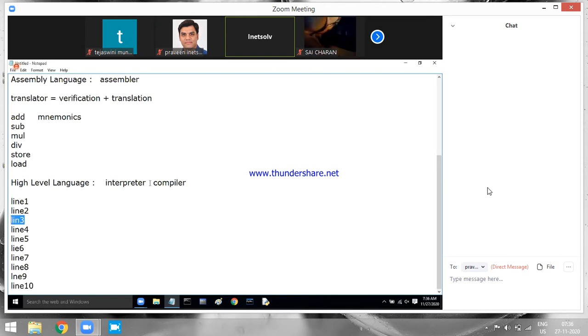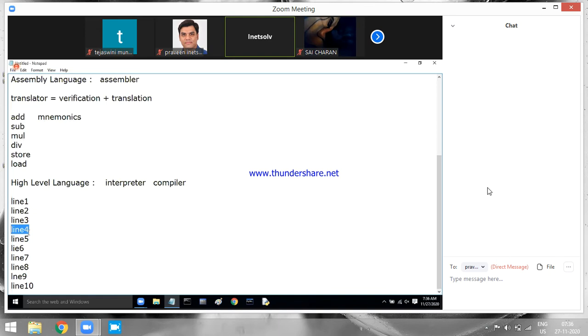So what does the interpreter do? The interpreter is going to verify this line. Because the line is invalid, there is an error, so it is going to stop at line number 3 only. Until you resolve the problem in line number 3, it is going to stop at line number 3 only. It will not go to line number 4. Only when you resolve the problem here, it is going to verify once again. And if it is valid, do the translation and then go to line number 4.